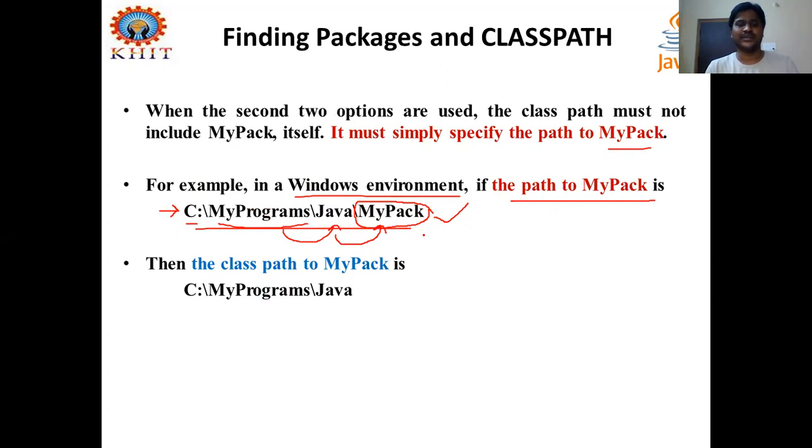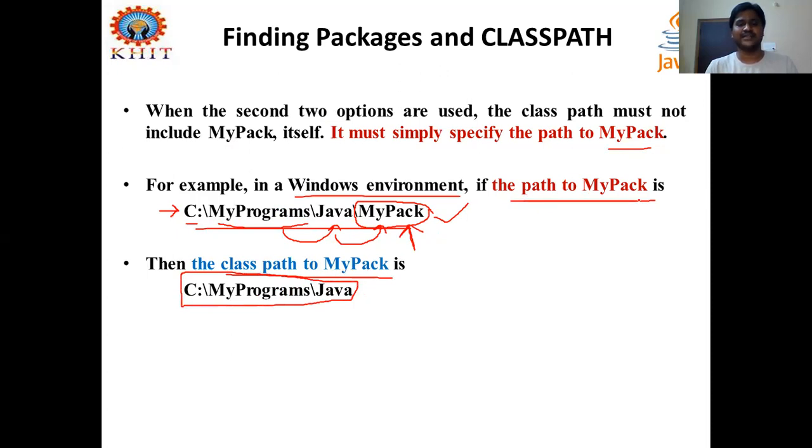And in this package, you have classes, interfaces, and so on. Any other program that wants to import your package has to specify this. Or maybe you want to execute your program stored in this mypack, and this is the way of specifying the class path to mypack. So mypack is the folder or package stored in this Java subdirectory, and you have to keep this as the class path to mypack and not include the package name in the class path.